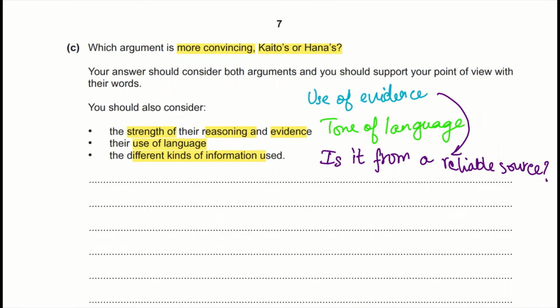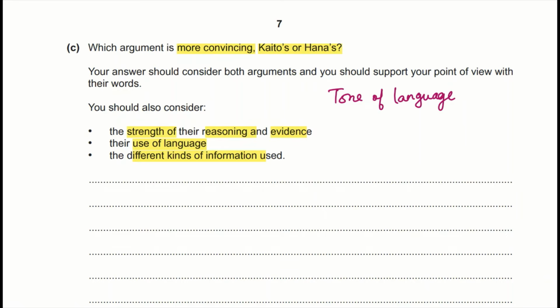Is it from a reliable source, like the UN or WHO, international organizations? And then you can talk about how the argument is structured, like it has a logical structure. You can also say that it is logical and well structured, and for the other argument that doesn't suit you so much, you can say it's unlikely.